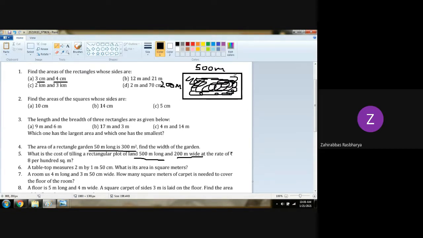Are you getting the point? So for tiling the floor of the plot of land, you have to find the area, length into breadth. We will have to calculate the area. The rate is 8 rupees per 100 square meter, not per meter square. Let me tell you, 8 rupees for every 100 square meter. How much area will we get? 500 into 200, 1 lakh square meter.